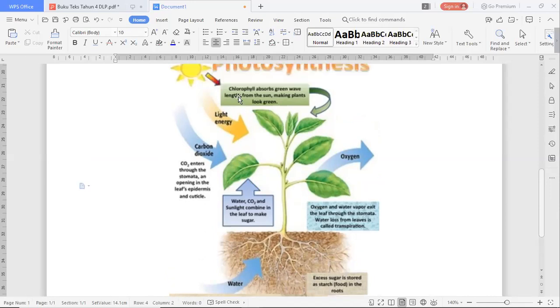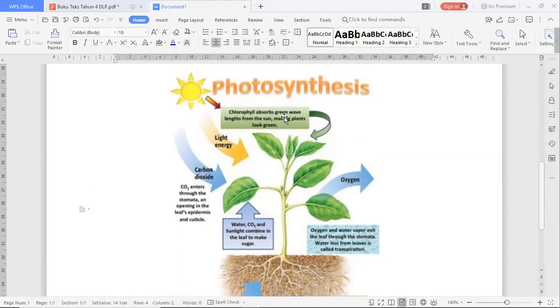All right, chlorophyll absorbs green wavelength from the sun, making plants look green. So that is the function of chlorophyll. They will make the plants look green because of the wavelength from the sun. So it will absorb the light from the sun.